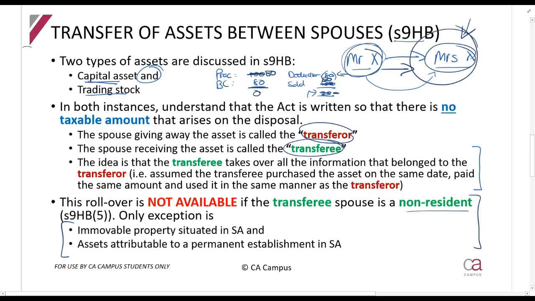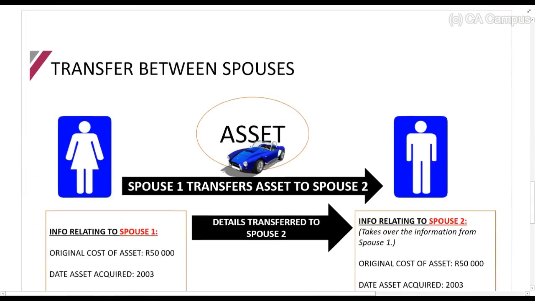But if your spouse is a non-resident, then later on, if Mrs. X sells a normal asset, it won't be taxed, because it's not in the net. But these assets will stay in the net. So they say it doesn't matter, we're happy with that because it will still stay in the net. So even if Mrs. X is a non-resident, she'll still be taxed on it if she sells it later. So at the time when Mr. X transfers it, this section will still apply.